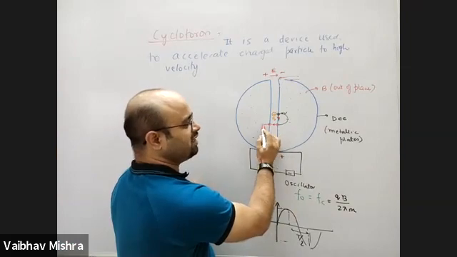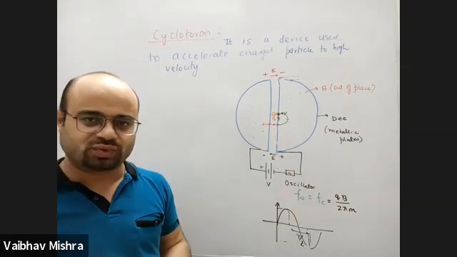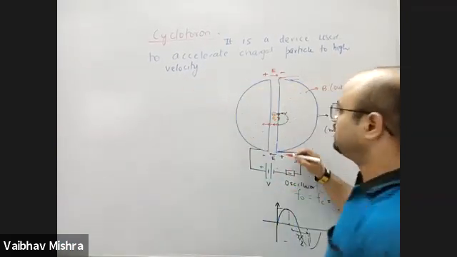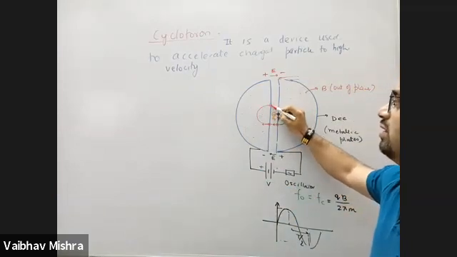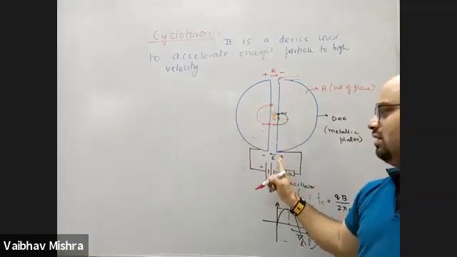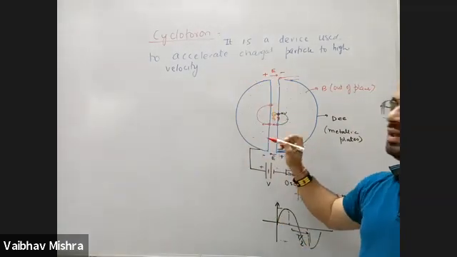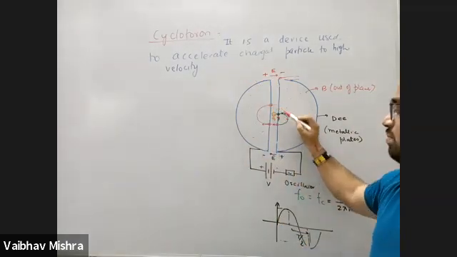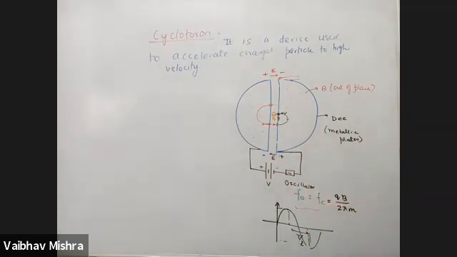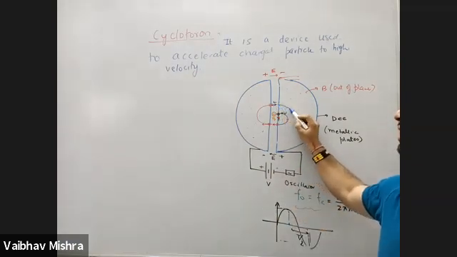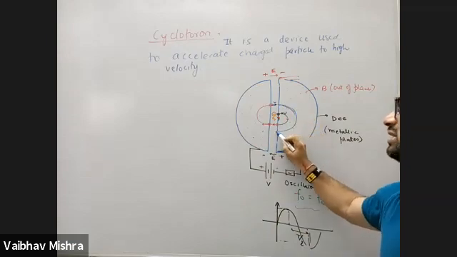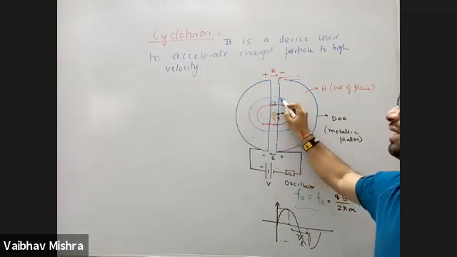When it goes into the left side D, its speed has already increased, and that's why it will make a slightly bigger circle, and in the same time it takes to turn, the electric field is again reversed. So because of this matching frequency, every time the charged particle comes out of this metallic D region, electric field and velocity will be in the same direction, so it will be accelerated and the speed increases, but the time taken is the same.